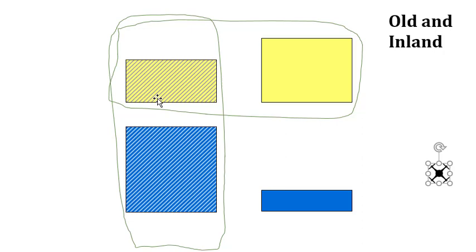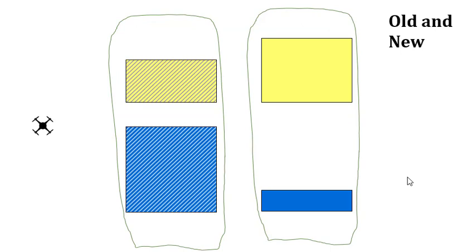If the joint probability of the two events is 0, then there shouldn't be an intersection between the two events. Here there is. So these two events, old and inland, or A and B, if we define it that way, are not mutually exclusive. So let's see another example. Old and new.